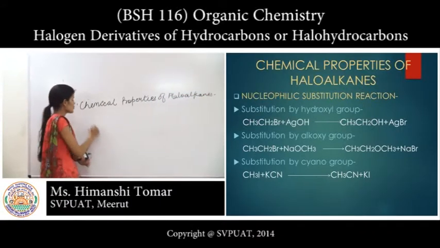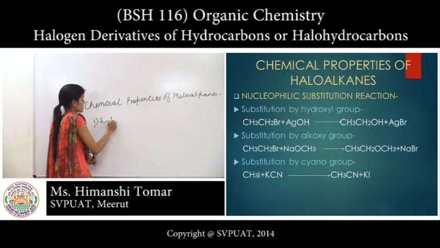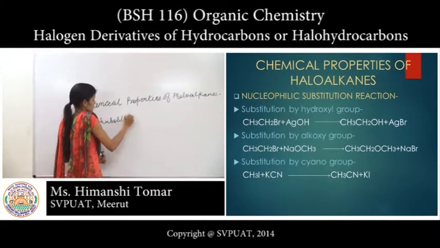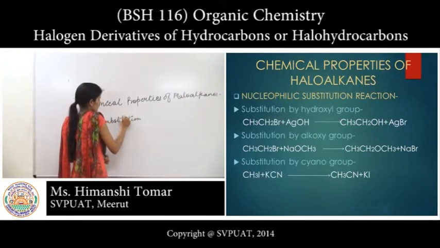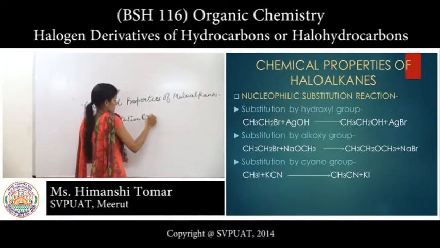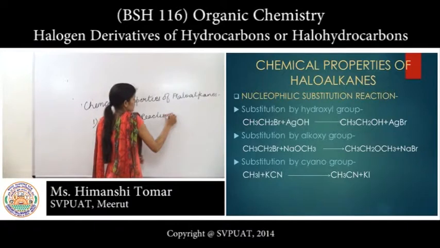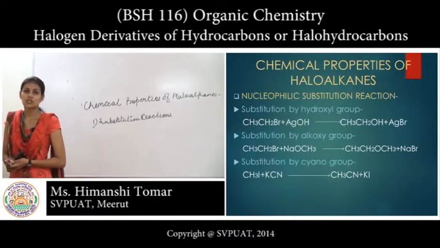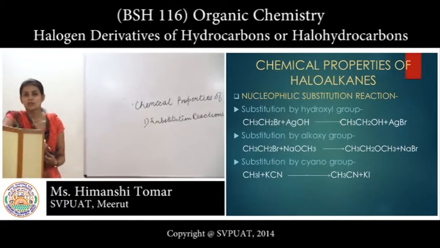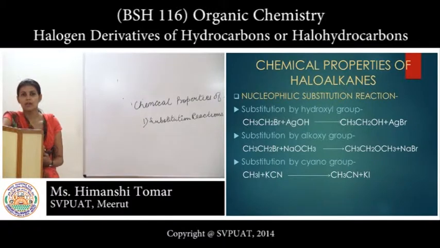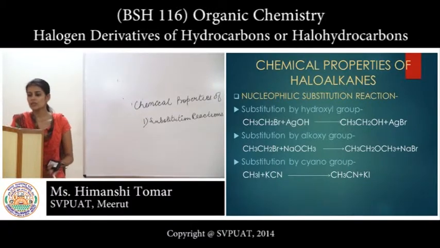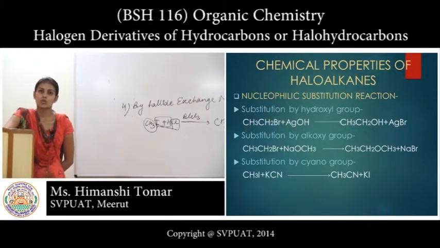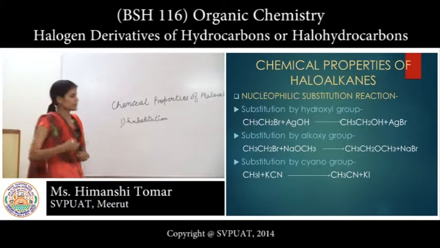First one is substitution reactions. In substitution reactions, many reactions take place, like substitution by hydroxyl group, substitution by alkoxy group, substitution by alkyl group, substitution by cyano group. First we study the substitution by hydroxyl group.